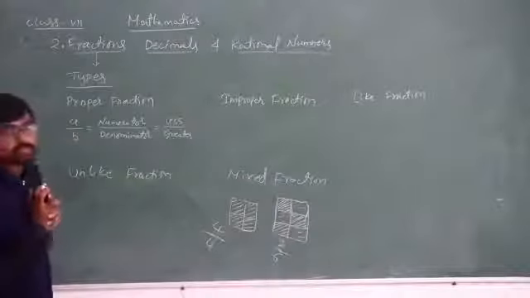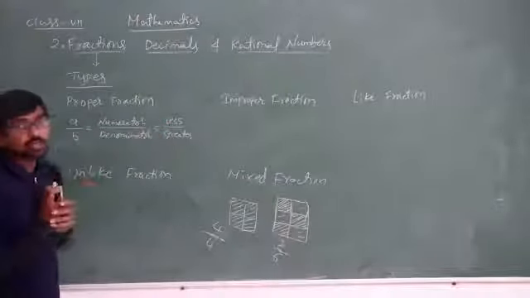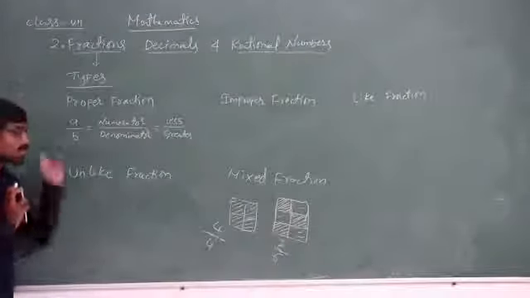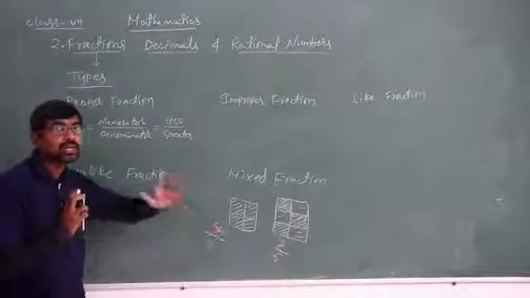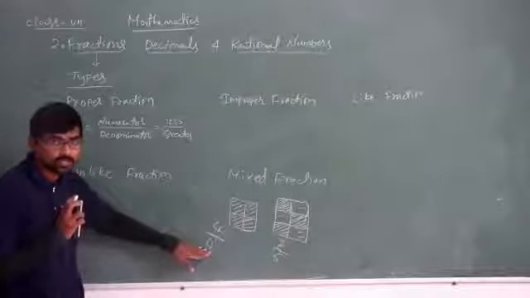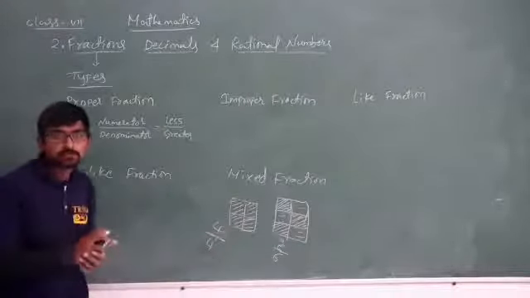What is a proper fraction? The numerator value should be less than the denominator value. Then only we can take that as a proper fraction, as I have told you. For example, in the numerator we can't take greater than the denominator. Why? Because the whole part is taken in the denominator. More than that we can't take.